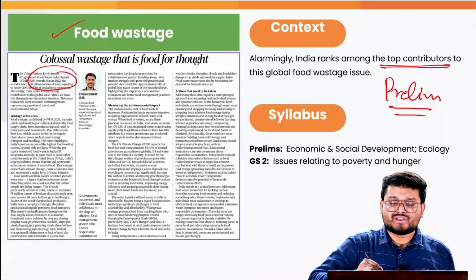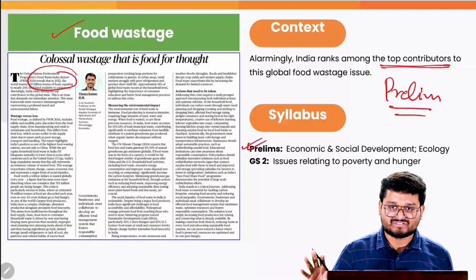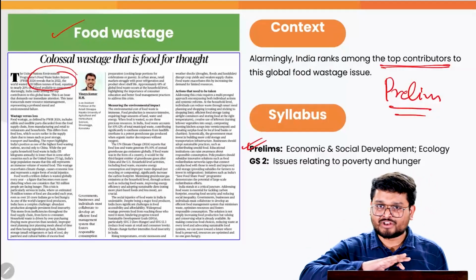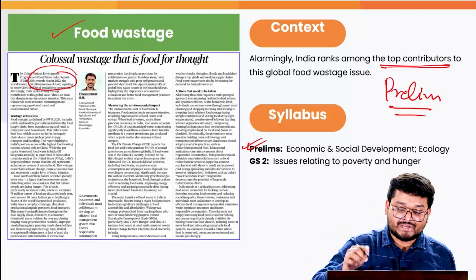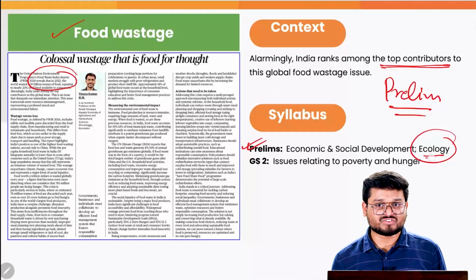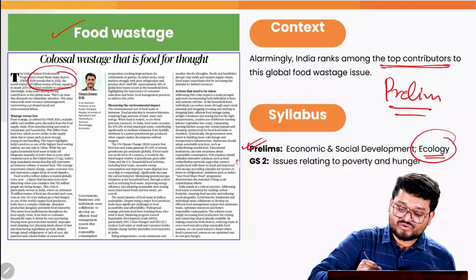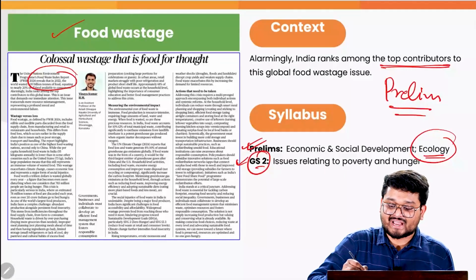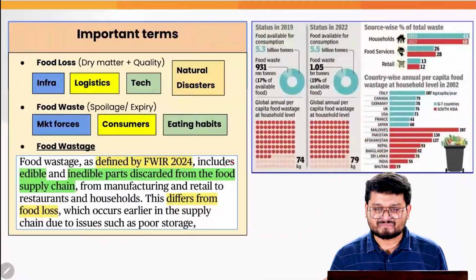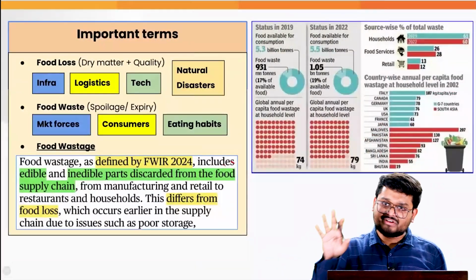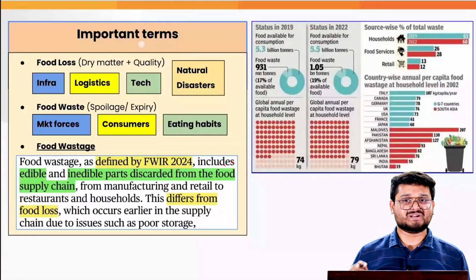Now, for prelims, we already found out one important relevance. We also need to understand the overall issue of food wastage and the various initiatives for the prelims examination. Also, we need to understand the various environmental implications for the same. Finally, in GS2, we also have the issue of poverty and hunger, where we can directly attribute the same in this matter. But before we go into the details, we firstly need to understand some important terms pertaining to this topic.